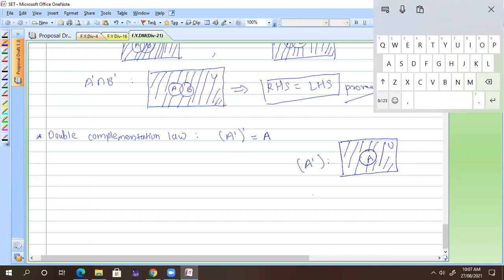And again, what I want is A complement and its complement. So its complement means what? What is the complement of the above set? For this complement, everything inside that. So A is there, so we are getting this only, and that is nothing but your A. So it is easy.